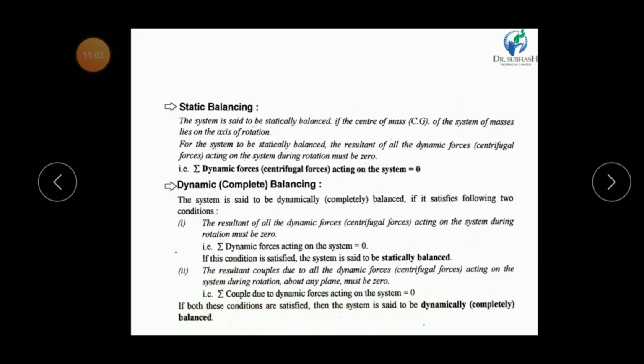That means if two conditions are satisfied, the summation of all dynamic forces acting on the system is zero and the summation of all couples acting on the system is zero, then our system is said to be dynamically balanced.